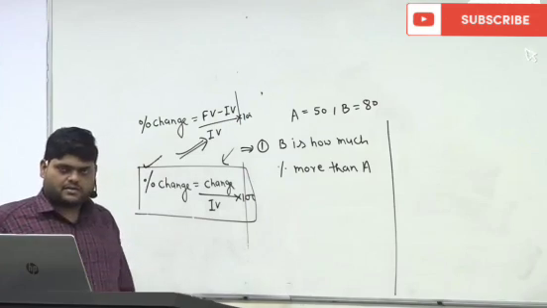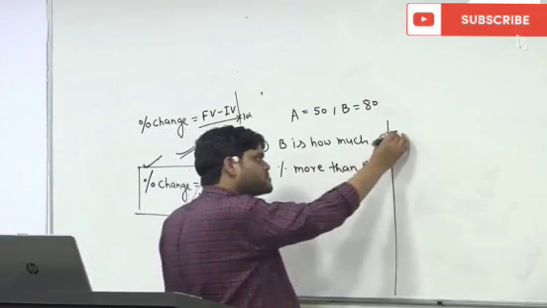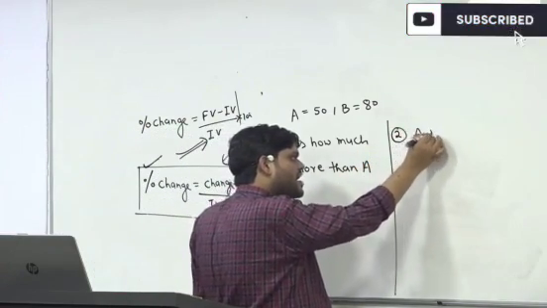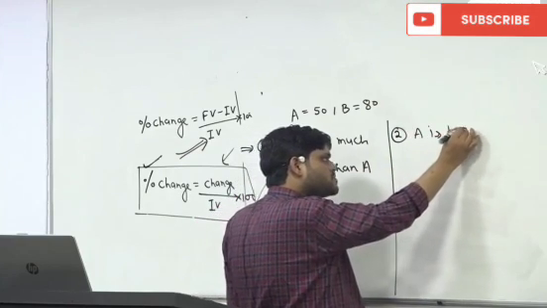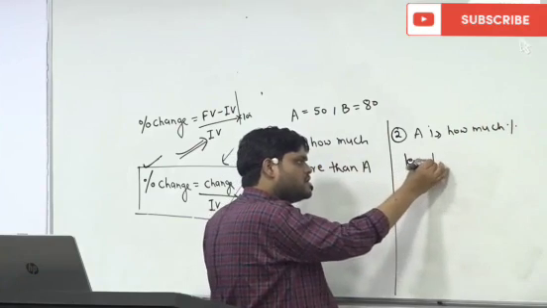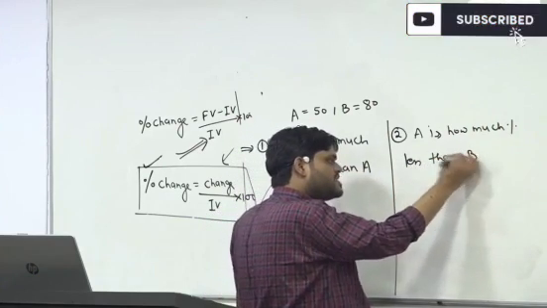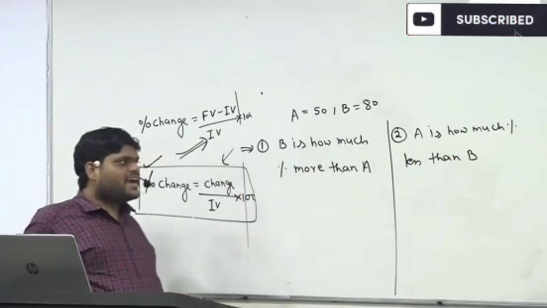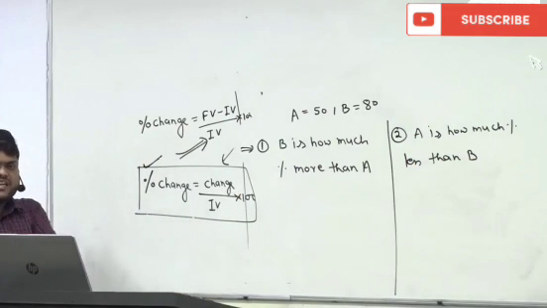This is the first thing. The second part is, A is how much percent less than B?